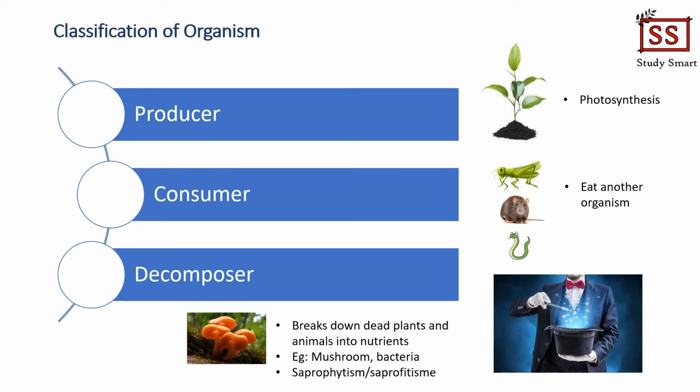And again, the plants will produce their own food through photosynthesis and eventually be eaten up by the primary consumer. Did you realize how the life cycle completes? It started with the producer, and then the producer is eaten by the consumer, and once the producer and consumer pass away, they are decomposed by the decomposers into nutrients, and the nutrients will be used up by another plant to continue the cycle. It's quite a beautiful life cycle, right?